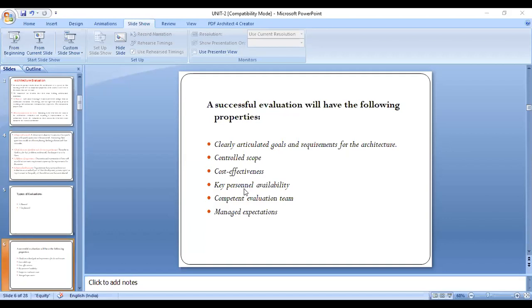So in the evaluation of this project, identifying the customer, identifying a stakeholder, is also one of the properties.